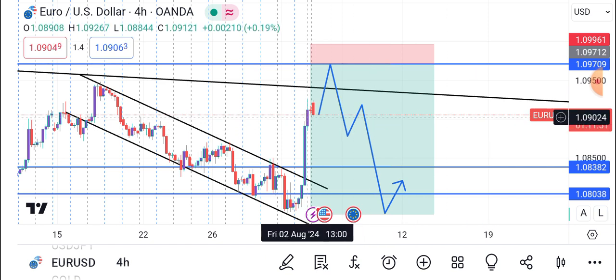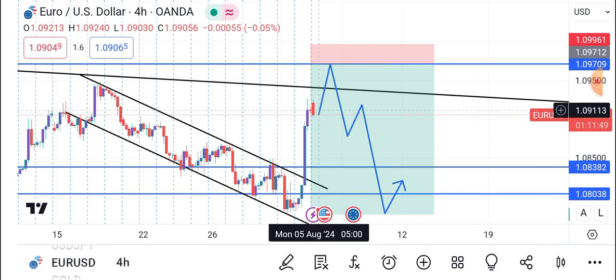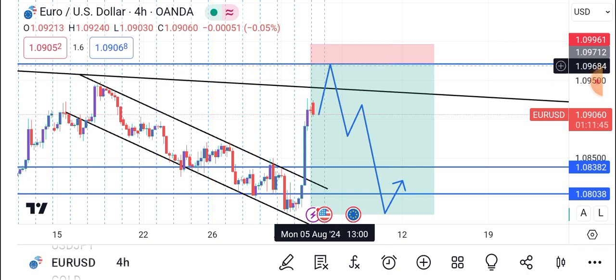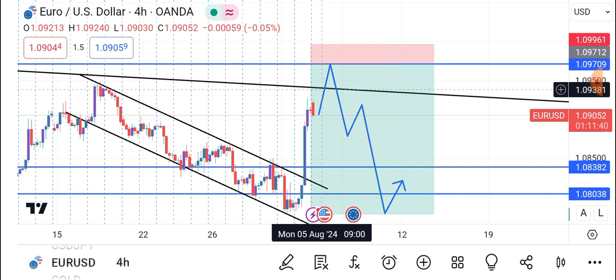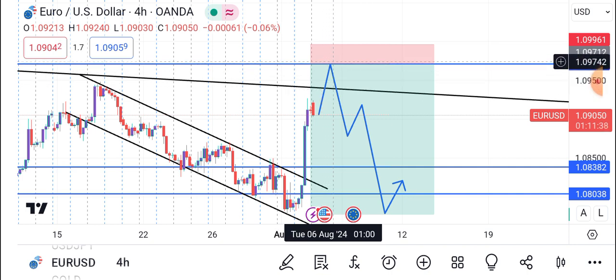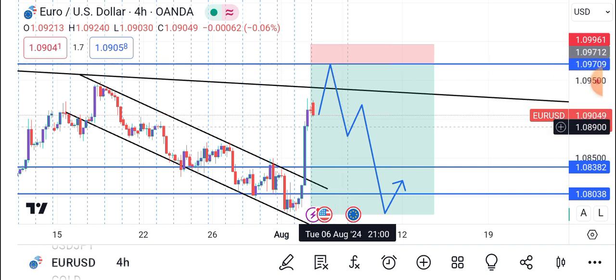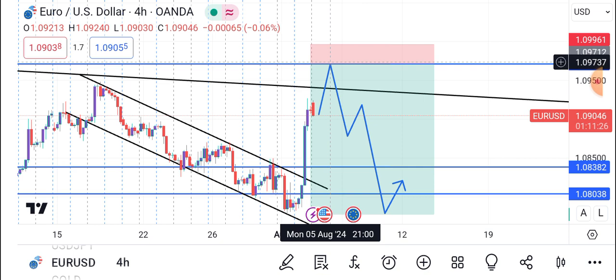My take is that we see the euro anticipated to move to the upside, right? There's a high up there that is measured at 1.09709. From there, it's going to be a strong resistance. That's a resistance zone. Then we'll be seeing some sellers coming in or pulling back from the high. That's what happens, guys. When price reaches resistance, it rejects.